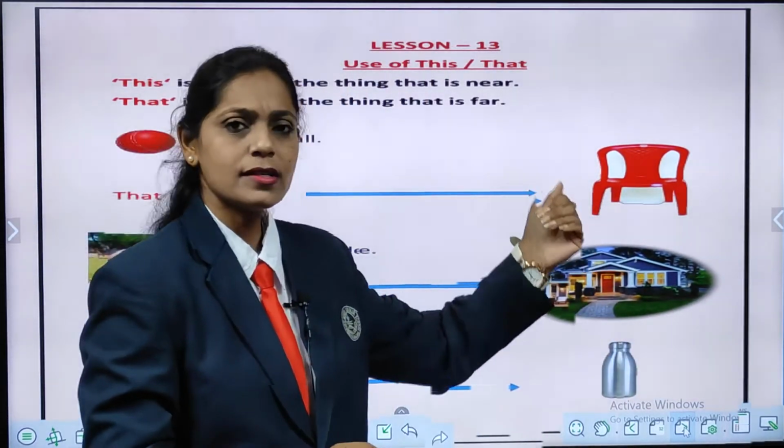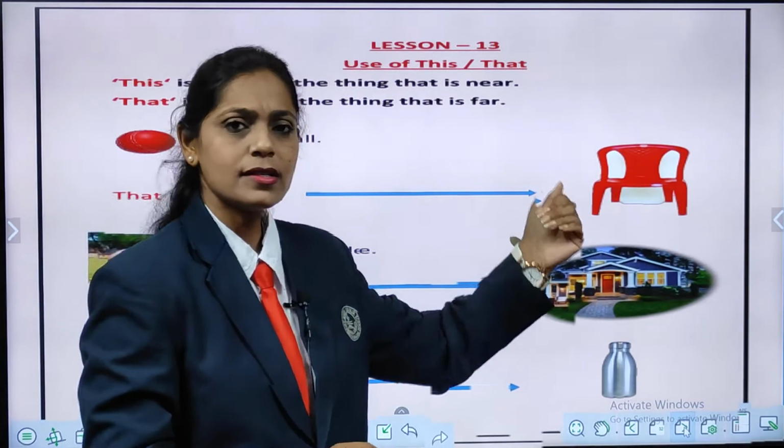Okay, can you see here? What is this? Yes, it is a chair. Now, can you see that chair? It is near or far? Correct, it is far from you. So, what you are going to say, children? That is a chair, the thing which we need to point out. For that we use that because that is far. So, we need to point out, right? So, what you are going to say?